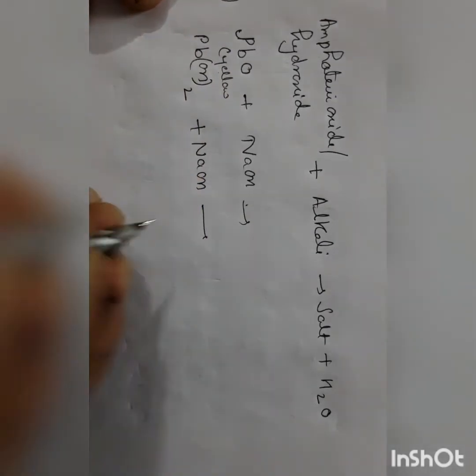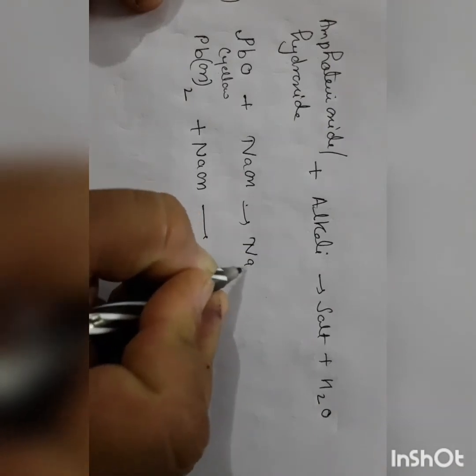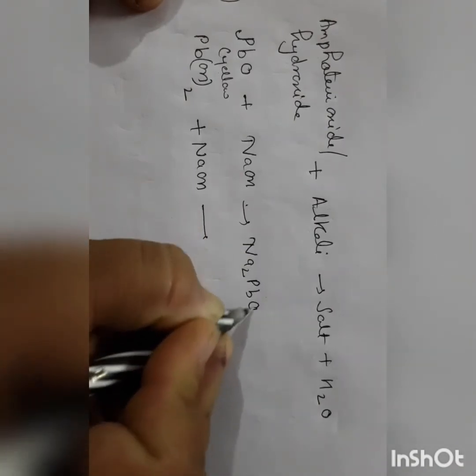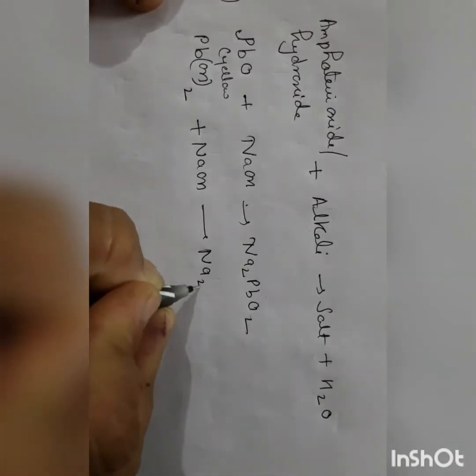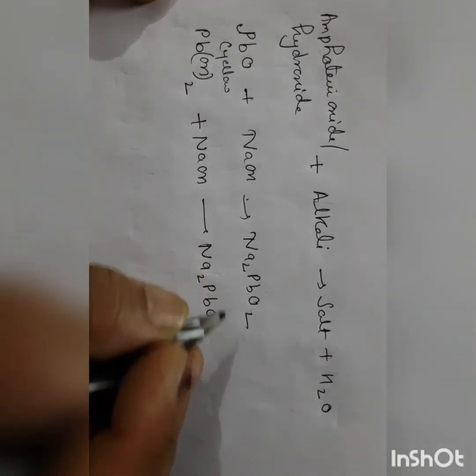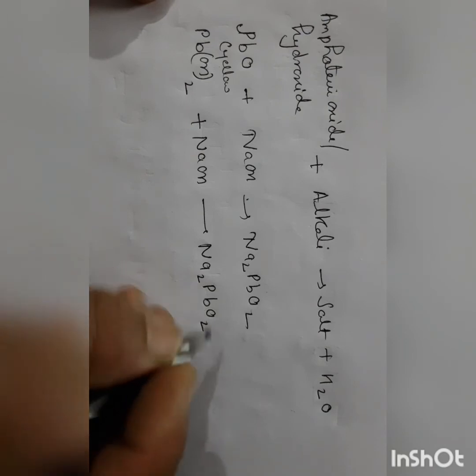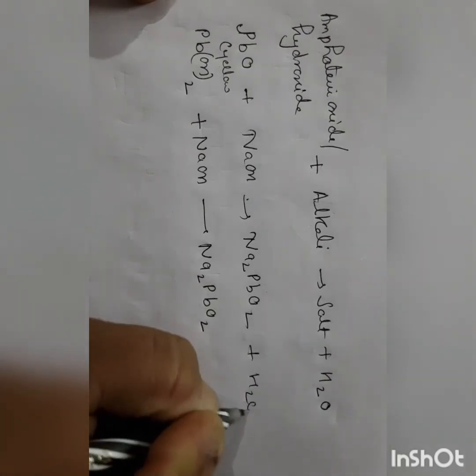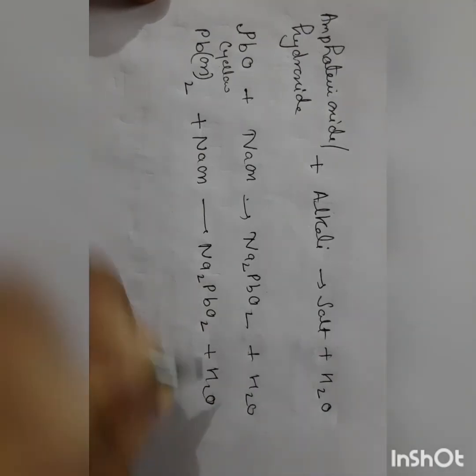ठीक है, जब रिएक्शन होगा, in both cases we will get sodium plumbite which is colorless and soluble. In addition to it we will get water.